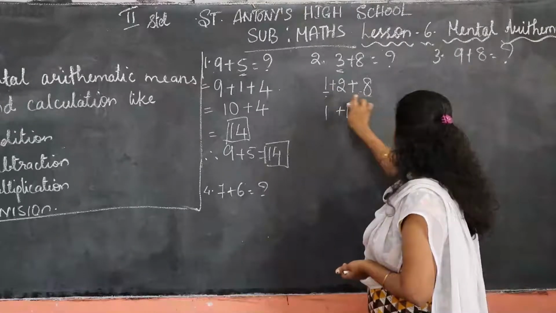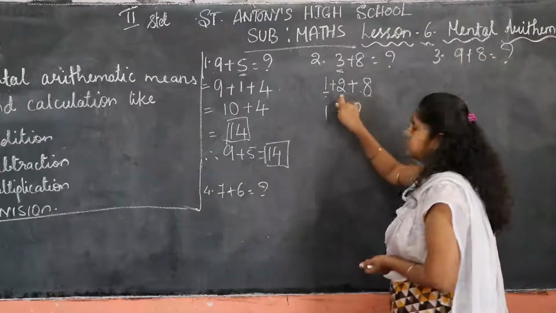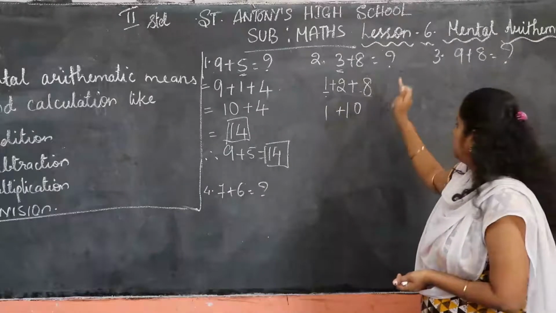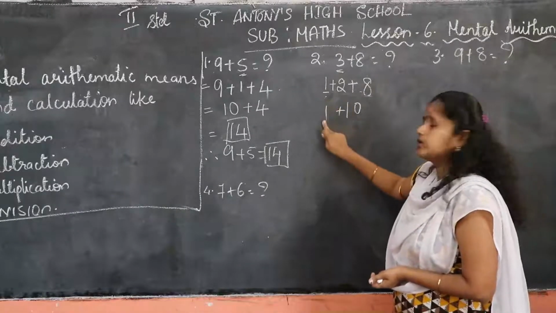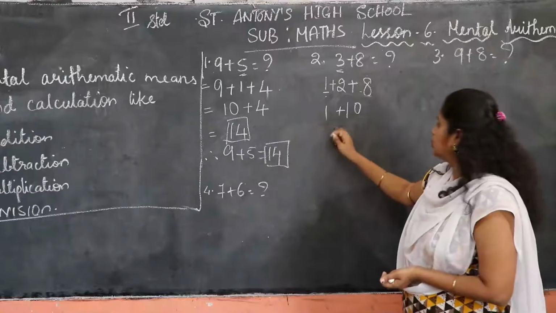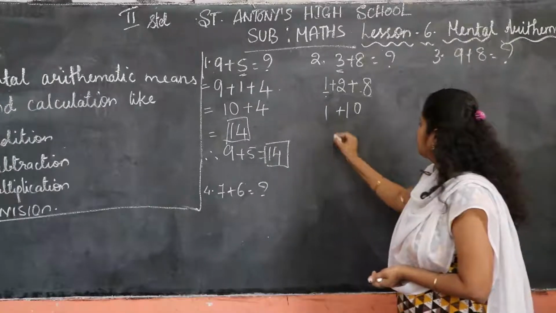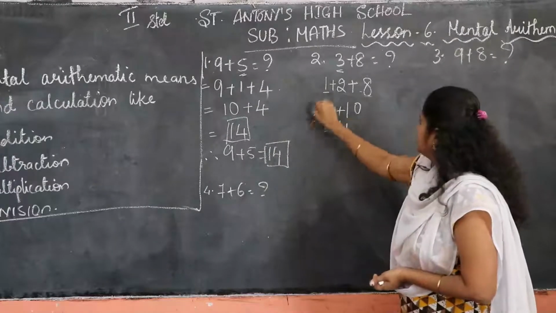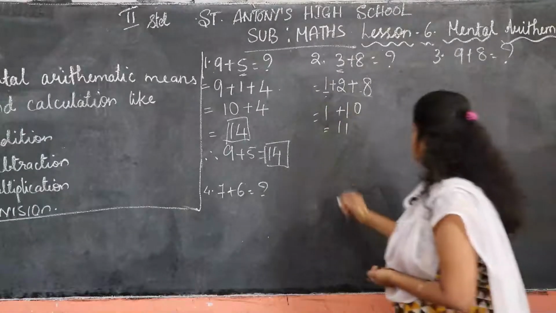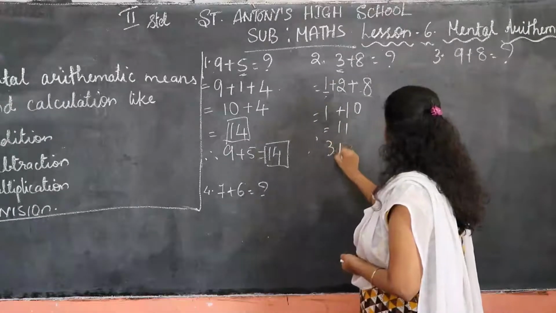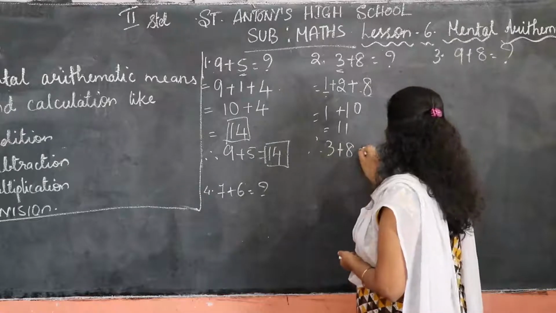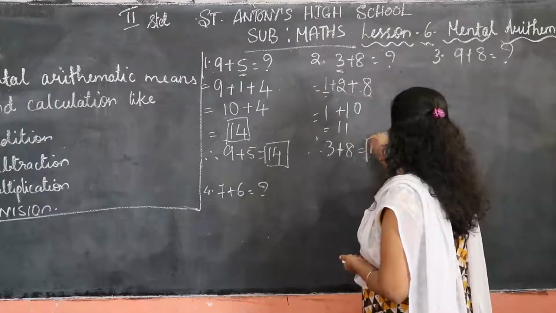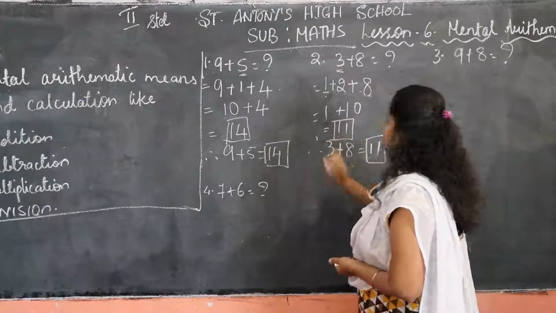First you have to calculate. You have to add this. 2 plus 8, 10. Then plus 1 you have to write here. So 1 plus 10 is how much? Equal to 11. Yes children, equal to 11. So therefore 3 plus 8 equal to 11. So we get the answer easily.